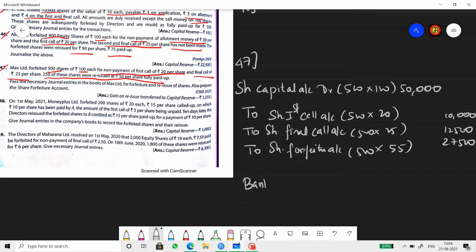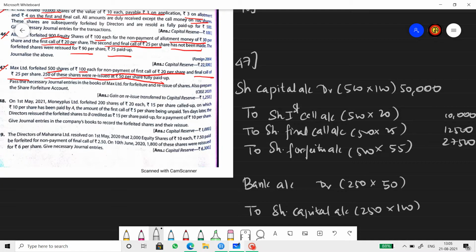Now let's pass the reissue entry. Bank account debit. Let's leave a line and write share capital. To share capital account. Number of shares reissued is 250 here. And reissue price is 50 rupees per share, fully paid up. So 250 into 50, paid up value at the time of reissue is 100 rupees, because the shares were originally issued for 100 and all 100 was called up, right?